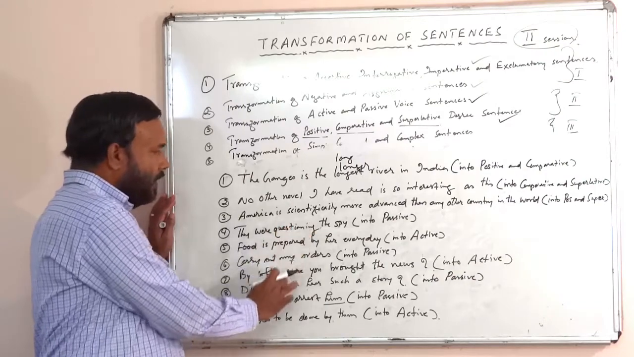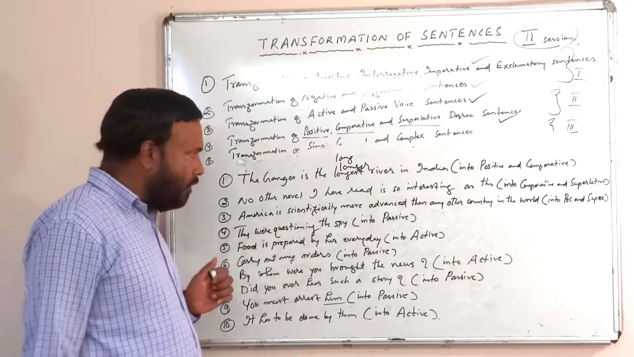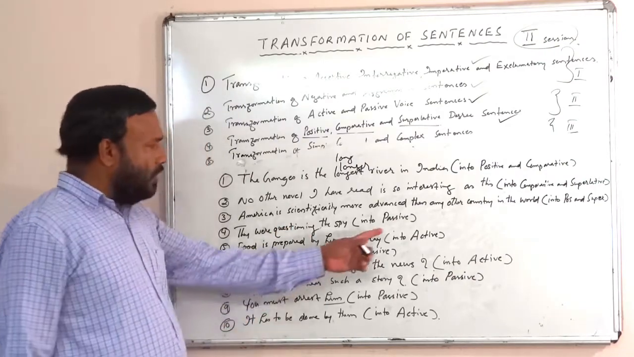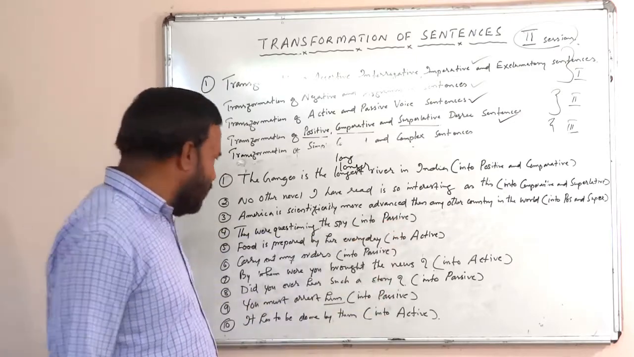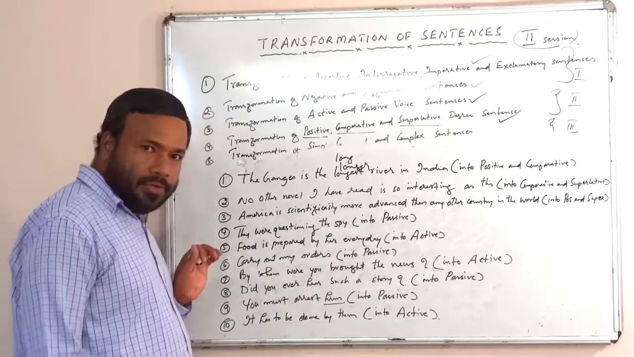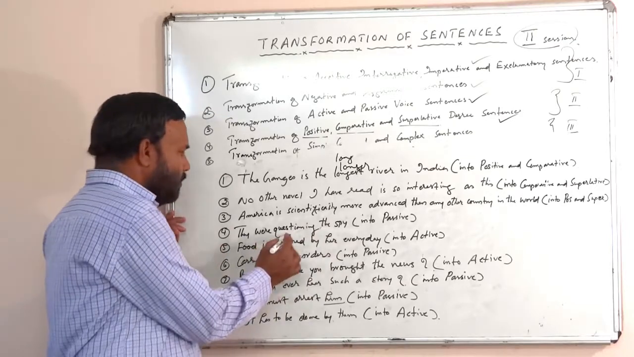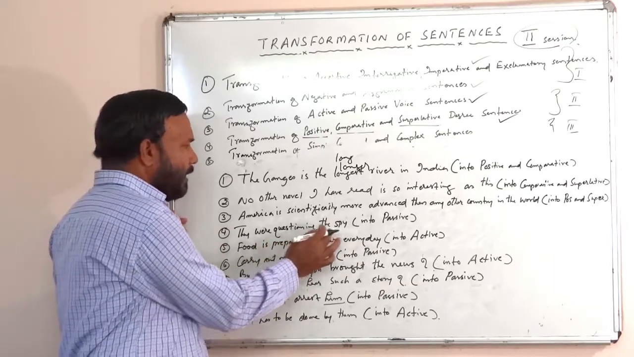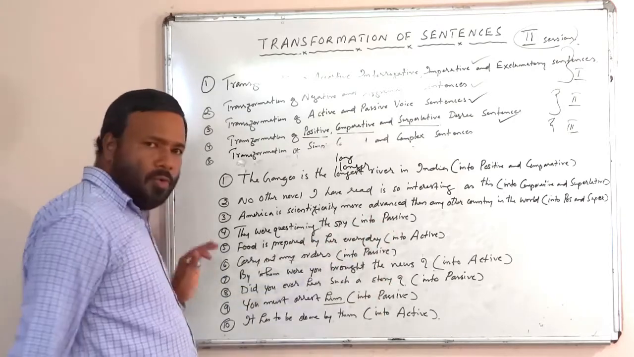Now let us see these sentences. From here onwards, we have sentences in active voice and passive voice. So instruction is given. Accordingly, we have to convert it. They were questioning the spy. The sentence is in past continuous active voice. We have to convert it into passive voice.